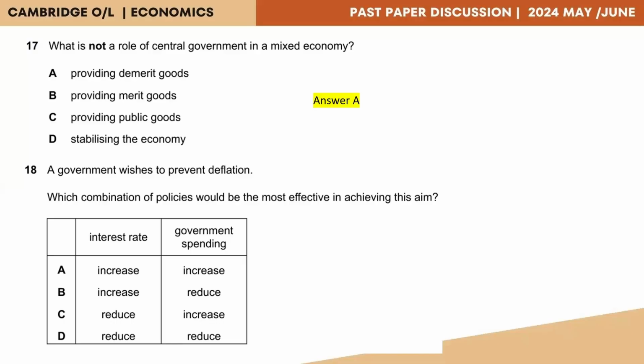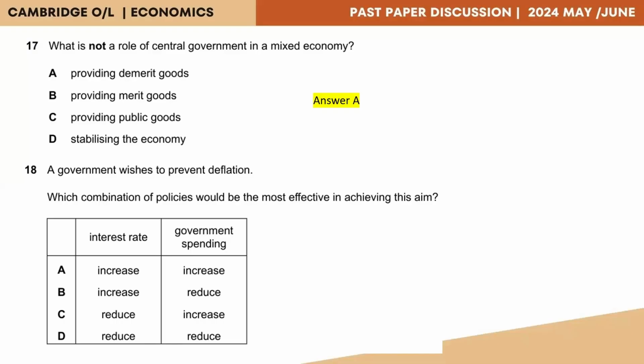to increase government spending. Because if the government spends more, maybe building infrastructure or maybe providing subsidies and unemployment benefits to the people, it will make sure that their disposable income increases. Thereby, they will increase the aggregate demand for goods and services. So when the demand for goods and services increases, you will be able to overcome deflationary pressures. So now, let's find the final answer.